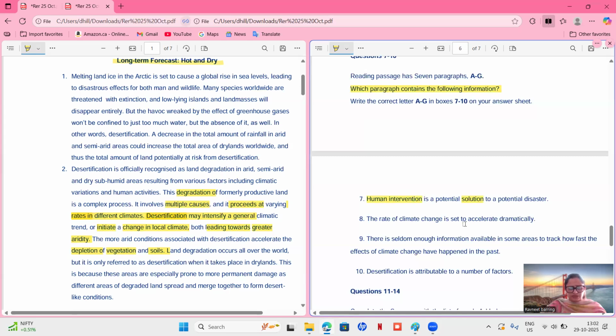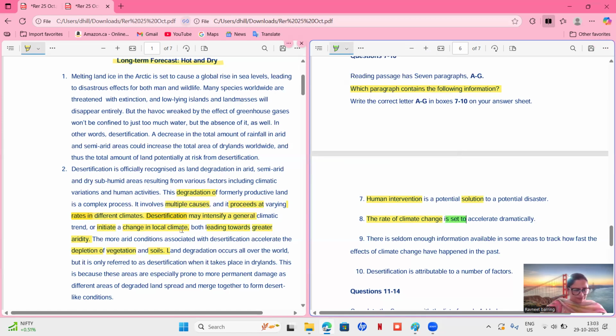The rate of climate change is set to accelerate dramatically. They are talking about climate change, and they are also talking about the rate, at a varying rate. Yes, they are talking about the rate of climate change. So the answer could be B, but they're not talking about this thing. They are not saying that it is set to. It is set to means they're talking about the future, they're making some kind of prediction.